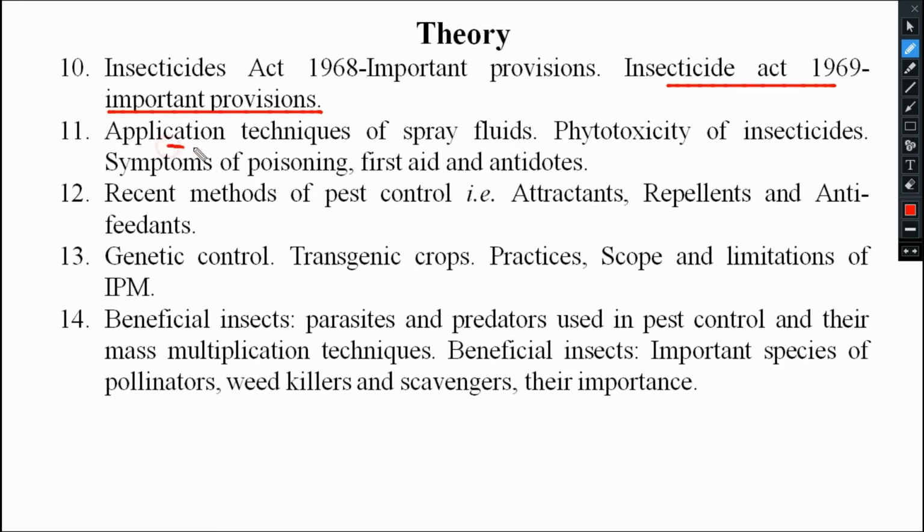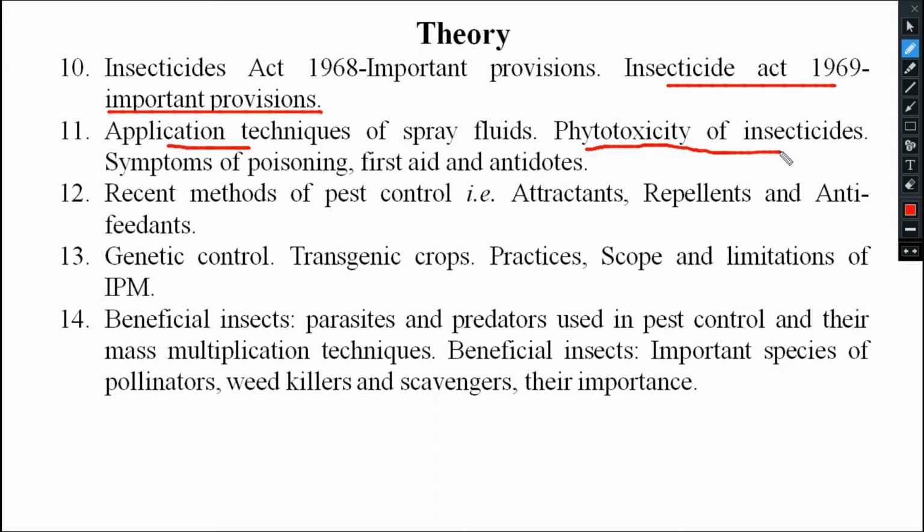Then what to see? How to apply those insecticides, the application techniques of insecticides. Then we will understand phytotoxicity of insecticides. What is phytotoxicity? Phytotoxic means chemicals toxic to the plant. We apply some chemicals to kill the insect or to kill the weeds, whatever it may be.